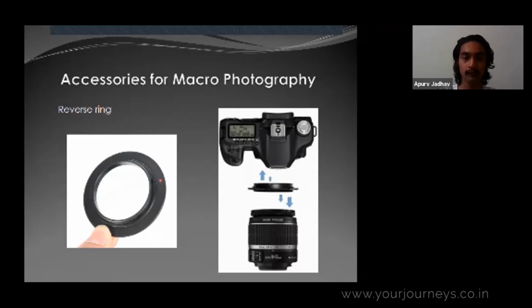It gives you the liberty to invert the lens while you fix it. The threads on the other side help you attach the lens to the camera in the opposite orientation. The merits of this system are that you can get really decent magnification, and if practiced well, you can focus properly. Then you can get proper depth if you follow all the four things which I told you before.